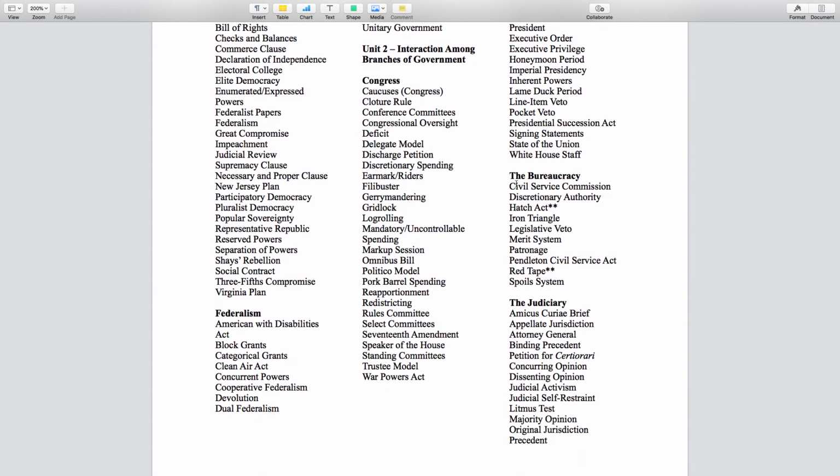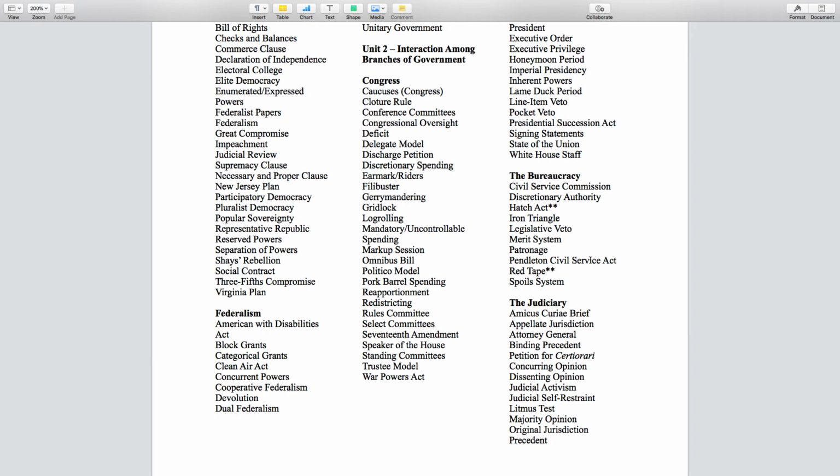All right, the bureaucracy. The Civil Service Commission. Okay, so remember the bureaucracy, pre-1890s, you really had the spoils system going on, where essentially the president would appoint loyal party members, basically friends and associates, to all these government jobs. By about 1890, Congress realizes this is not a good way to operate a government. If the bureaucracy is supposed to be experts, we need to be getting experts, not just people that are close to the president. So you get the Pendleton Civil Service Act.